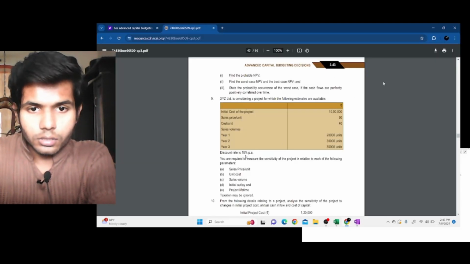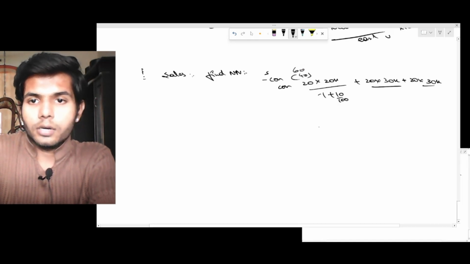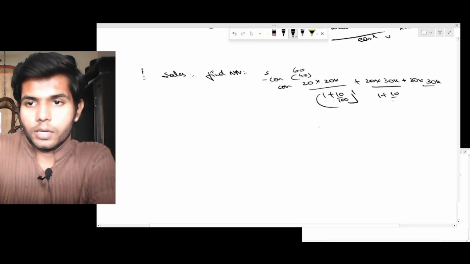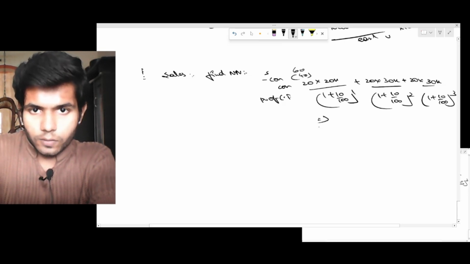What is the discount rate given? 10 percent. So 1 by (1 plus 10 by 100) to the power 1, power 2, and power 3. This is PV of cash inflow.